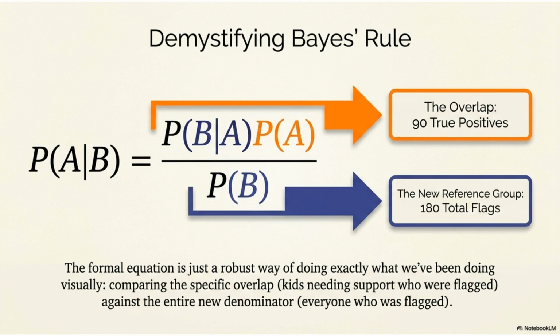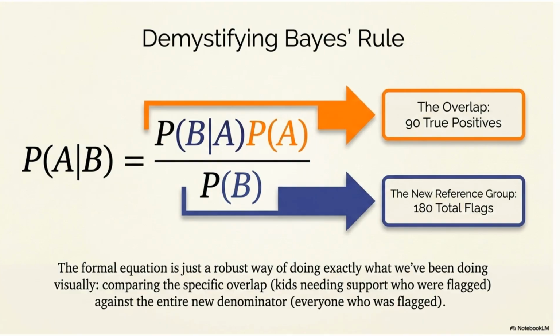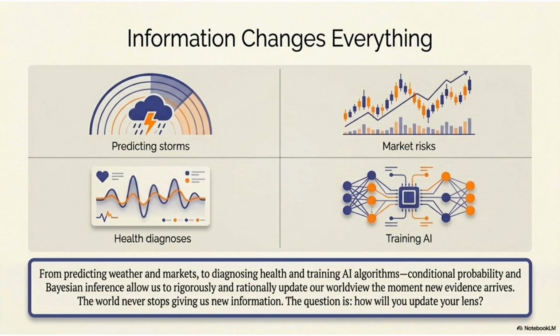Bayes' rule is simply a formal way of comparing the specific overlap of events against the new reference group. It mathematically structures the visual process of narrowing your focus when new information arrives. From weather forecasting to training AI, conditional probability allows us to update our worldview rationally. The world never stops providing new information. The question is, how will you update your lens?